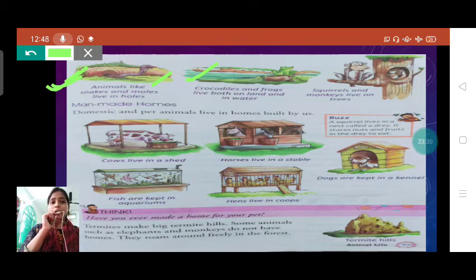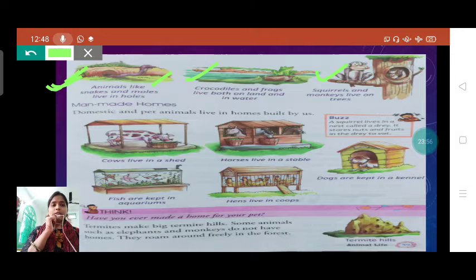Now see, crocodiles and frogs live both on land and in water. Yes, students, we have already learned this in our chapter 5, that crocodiles and frogs are both water and land animals. They can live in water and on land also. See, squirrels and monkeys live on trees.